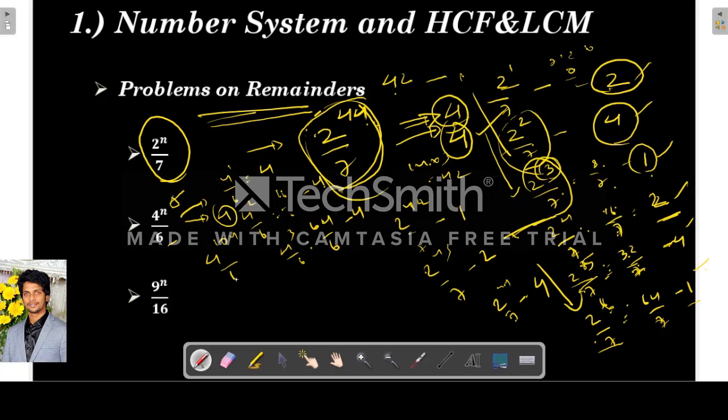So if they ask 4 power 104 by 6, what is the remainder? You can directly say it is 4 without doing any calculation, just by observing this pattern. I hope it is clear.